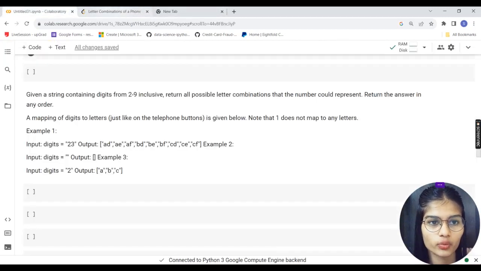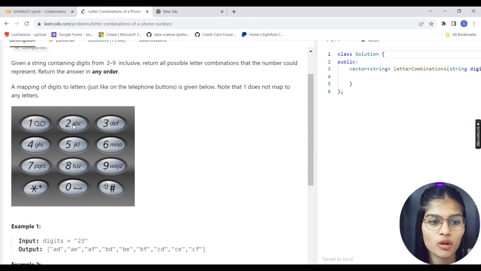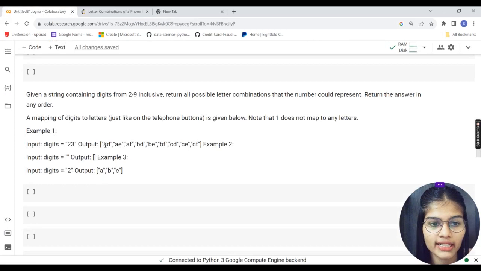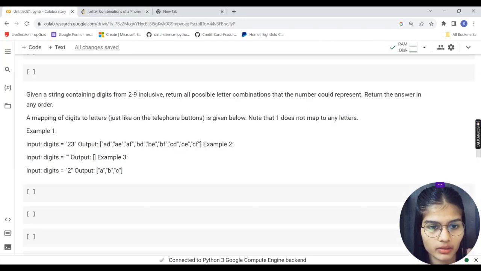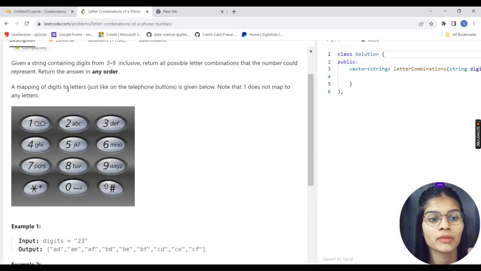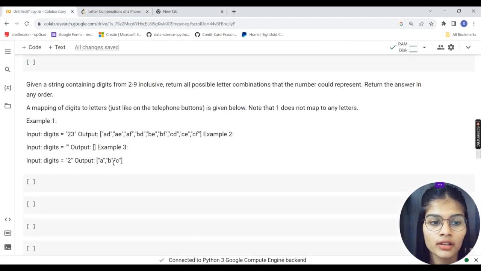Here we are having input digits 2 and 3. So I need to make all the possible combinations which can be made with A, B, C, D, E, F. That is the reason you are getting A, D, A, E, A, F, B, D, B, E, B, F, C, D, C, E, C, F. Whatever possible combinations can be made between both of those. Like that all could be done, right? That's a little bit easier.